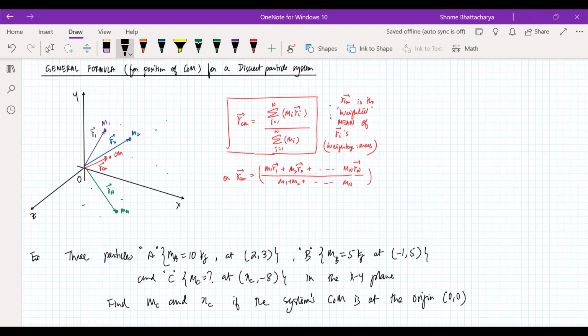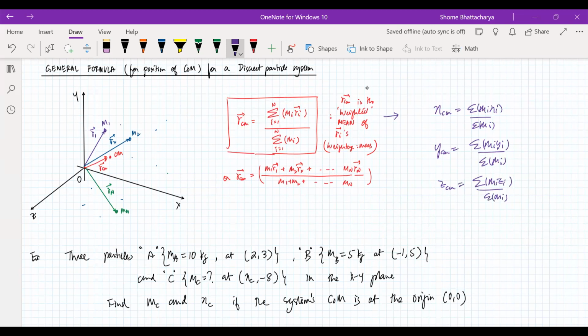Okay, so we work this out. Here there are two unknown quantities, so we need two equations. Yes, very good, Adinath. So how will we get the two equations? We will use the formula above, but it can be converted into scalar equations. The x coordinate of the center of mass is summation mx divided by total mass. The y coordinate of the center of mass is summation my divided by total mass. We'll need only these two in this case because it's a 2D system, not a 3D system. But in general, for a 3D system, the z coordinate becomes summation mz divided by summation m.